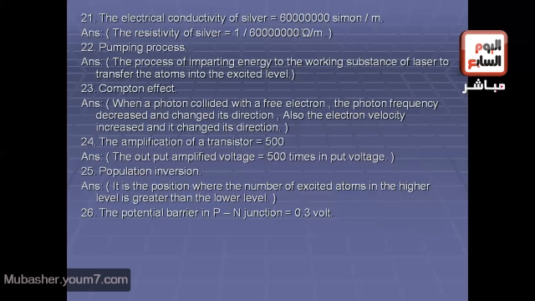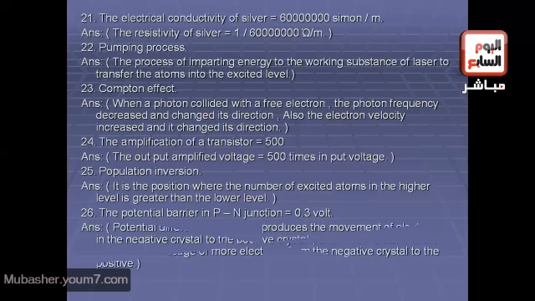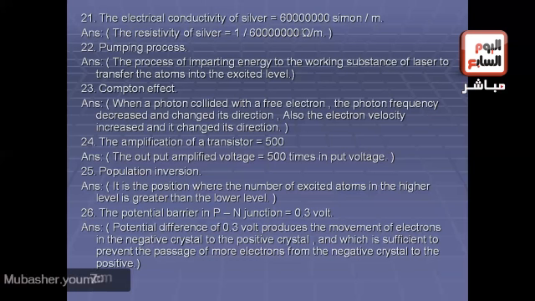Another sentence, what is meant by the potential barrier in p-n junction is 0.3 volt? Okay, the answer is a potential difference of 0.3 volt produces the movement of electrons from the negative crystal to the positive crystal. This is the potential difference sufficient to prevent the passage of more electrons from the negative crystal to the positive.